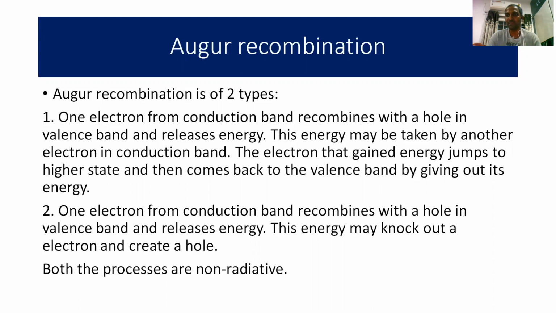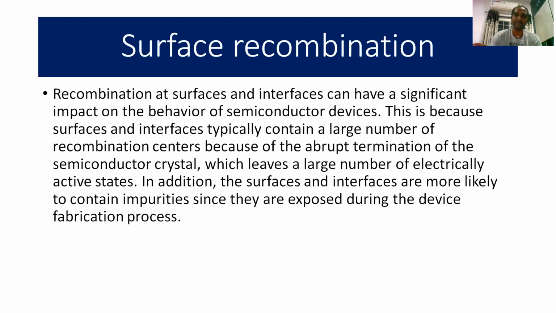That means the stable covalent bond will be disturbed. As a result, the electron in that bond will migrate to a higher energy level, and in place of that electron, a new hole will be created. In this way, the second type of Auger recombination takes place. Whether it is the first category or the second category, both are examples of non-radiative recombination.